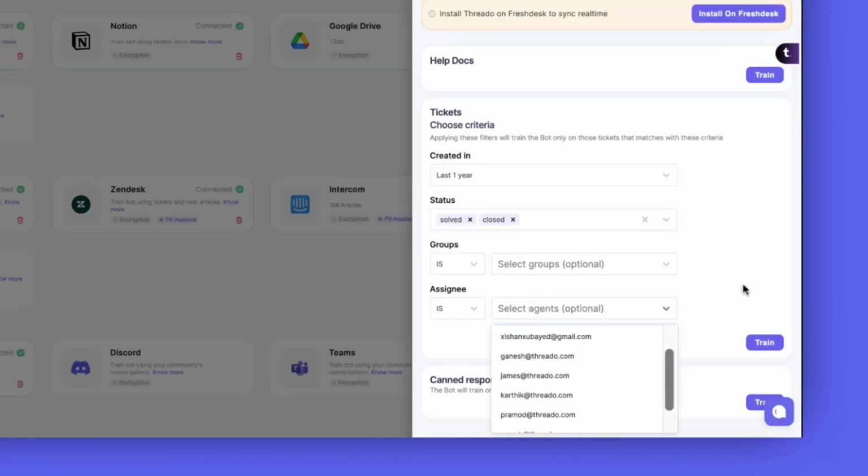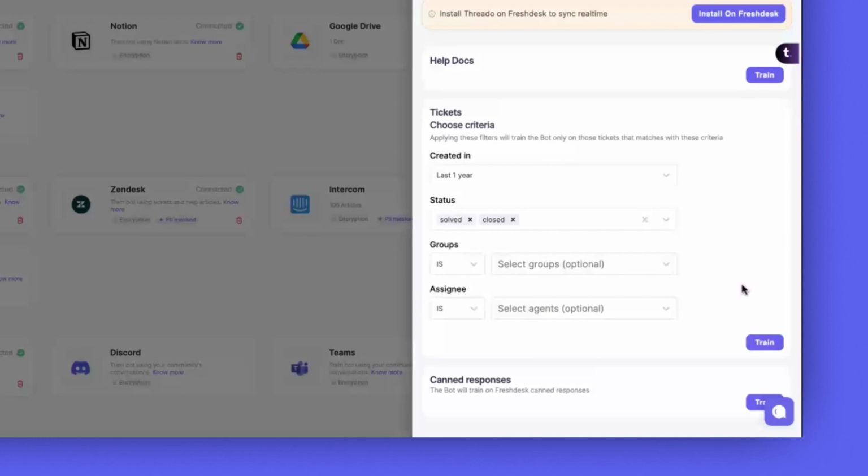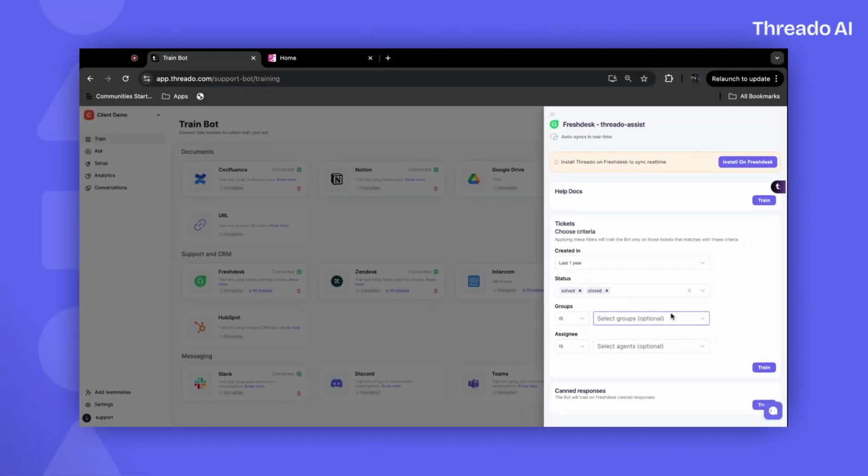Furthermore, if you have canned responses stored on Freshdesk, you can train the bot on these as well. This feature makes it incredibly easy for the bot to understand the context of thousands of tickets that have been closed in the past by your agents. It eliminates the need for extensive documentation and allows the bot to respond to customers instantly based on historical tickets.